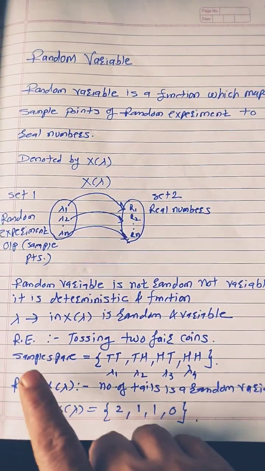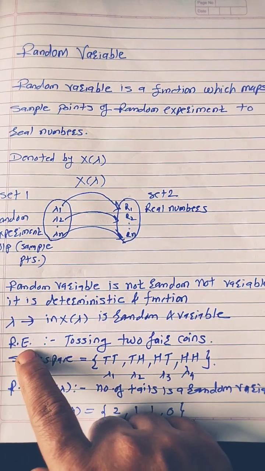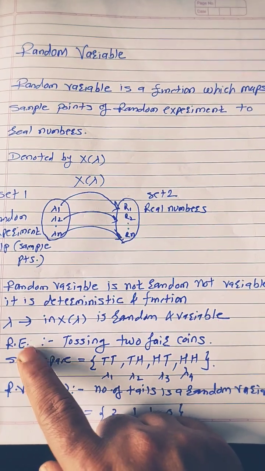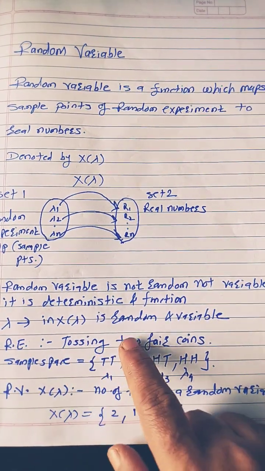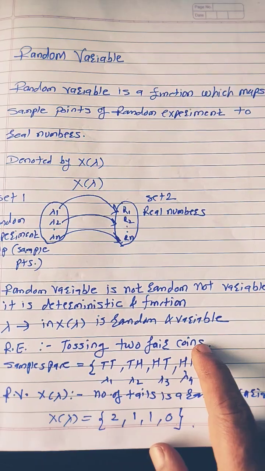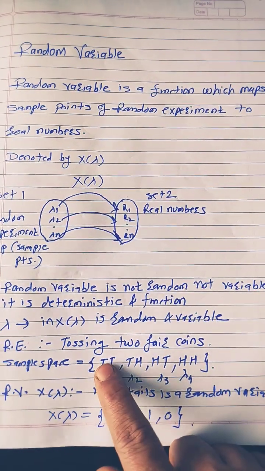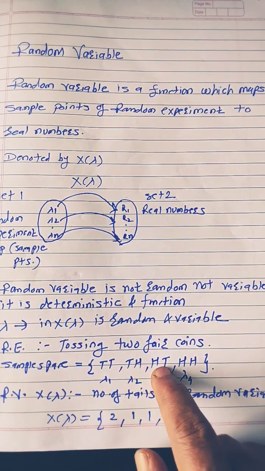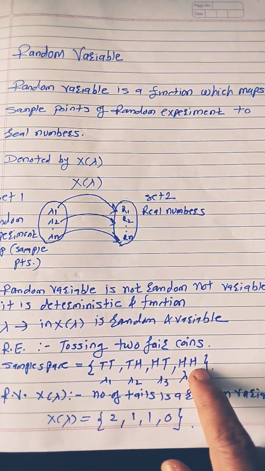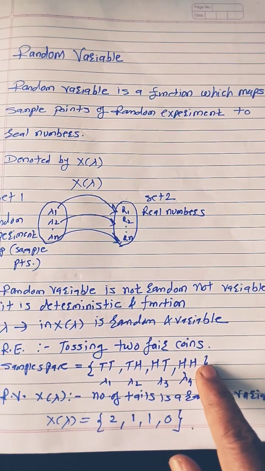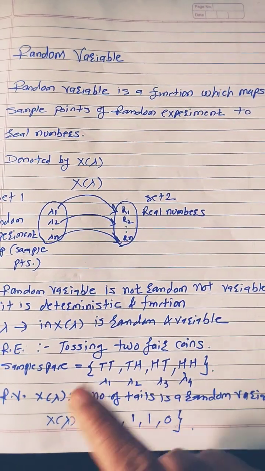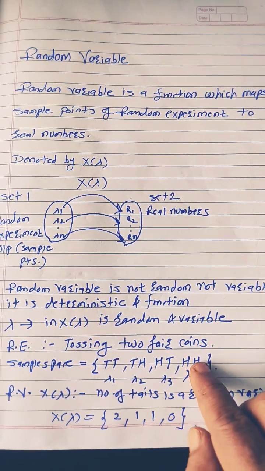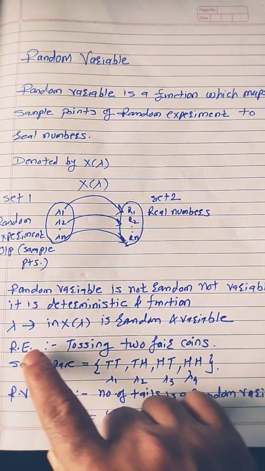So let us see one example. A random experiment is one whose outcomes are random. For example, tossing two fair coins. If you toss two fair coins, the outputs are fixed, which are TT, TH, HT, HH: two tails, one tail one head, one head one tail, two heads. Although these outcomes are fixed, their occurrence is random. When you toss the coin, you may get TT, TH, HT, or HH. That's why this experiment is called a random experiment.